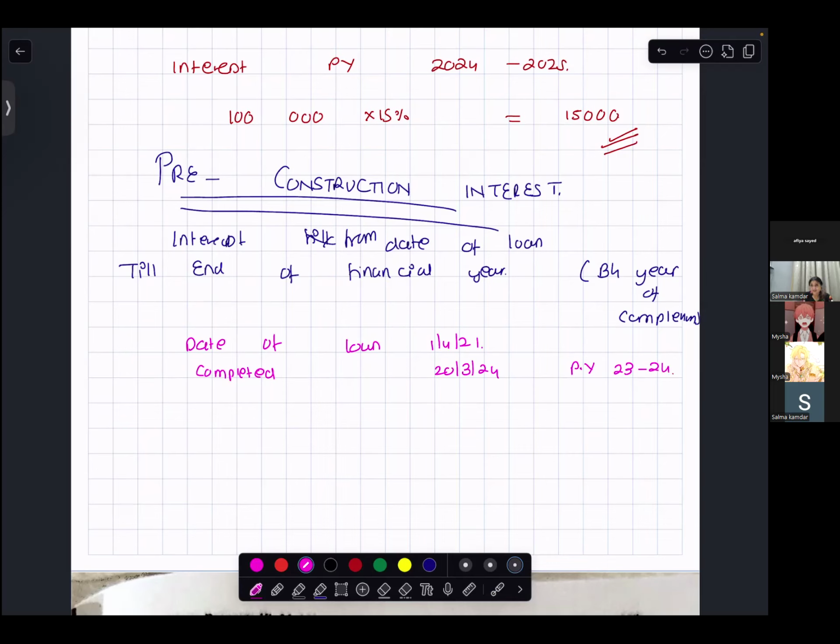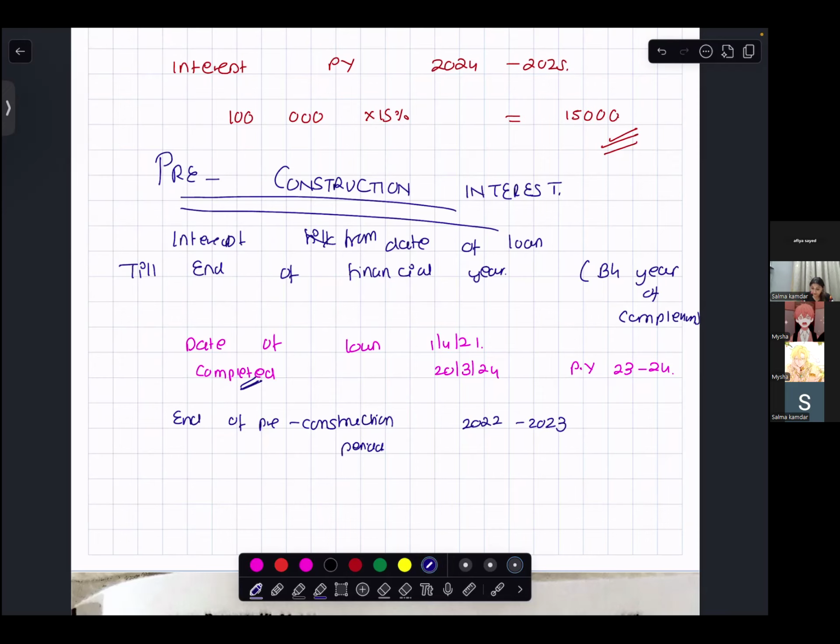So pre-construction period ends when? 22, 23. End of pre-construction period, 2022, 2023. So here it was completed and I would be allowed deduction just before the year in which it was completed.